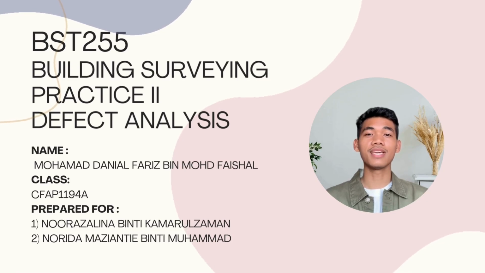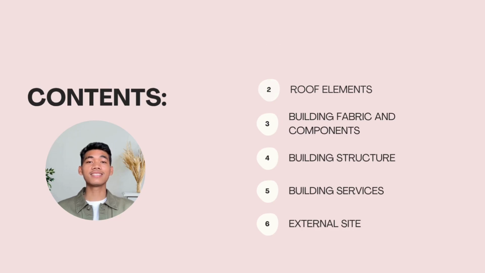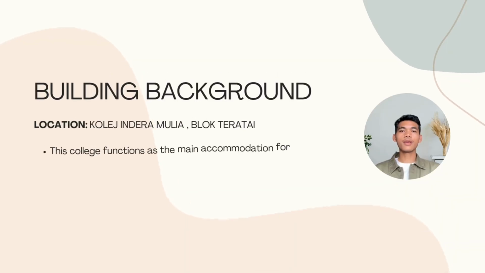Defect analysis at the building I chose for the subject Building Surveying Practice 2, code BST255. This is among its content. First, building background. Second, roof elements. Third, building fabric and components. Fourth, building structure. Fifth, building services. And last, external side.